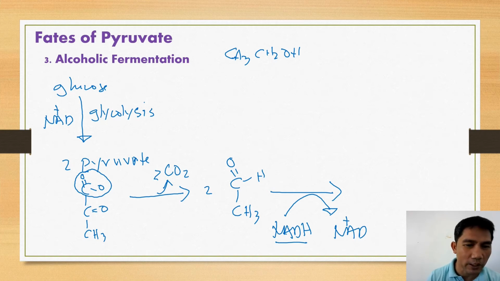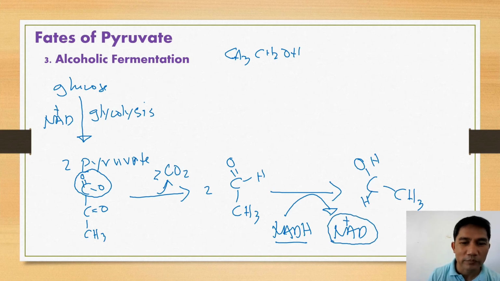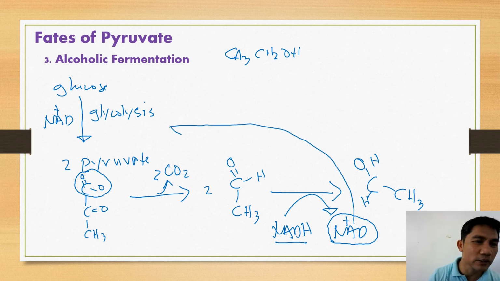So we know that reduction of acetaldehyde will produce ethanol. Alright, now the NAD+ that has been produced will be able to once again participate in glycolysis. So this is a process also by which NAD+ is regenerated. So these are the processes involved under alcoholic fermentation.